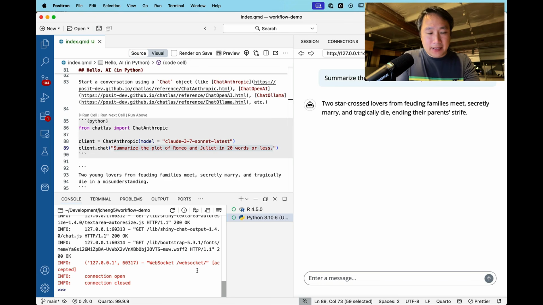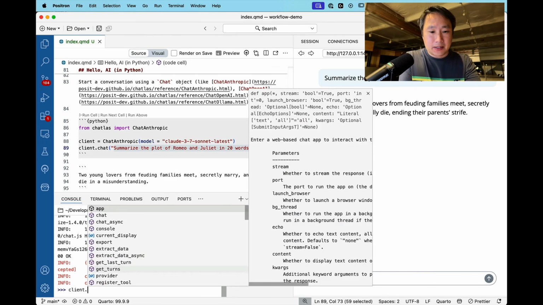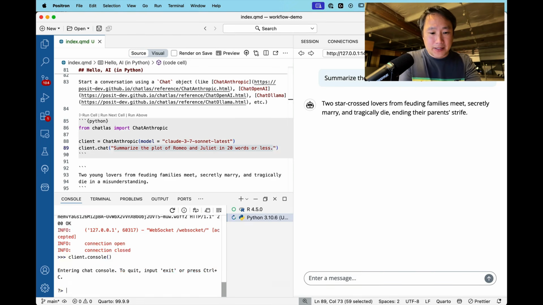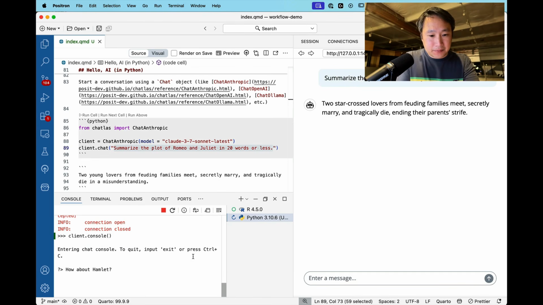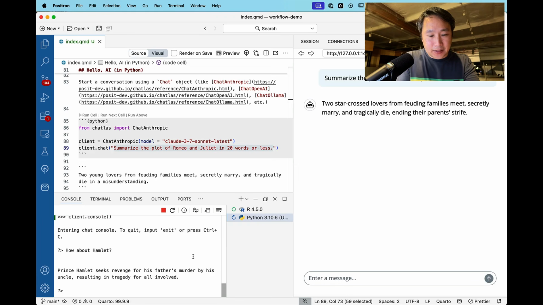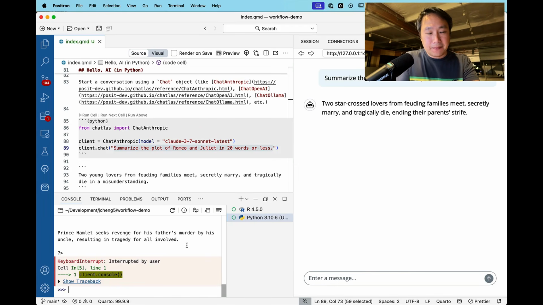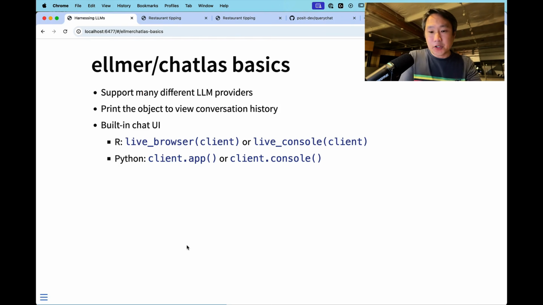Or maybe instead of a web interface, you prefer a console interface. And I'm continuing the conversation here. I can say, like, how about Hamlet? And there you go. It streams the answer back. Okay. So super easy to use and designed to work really well interactively.